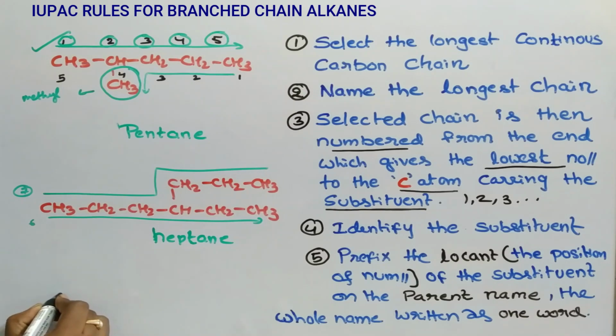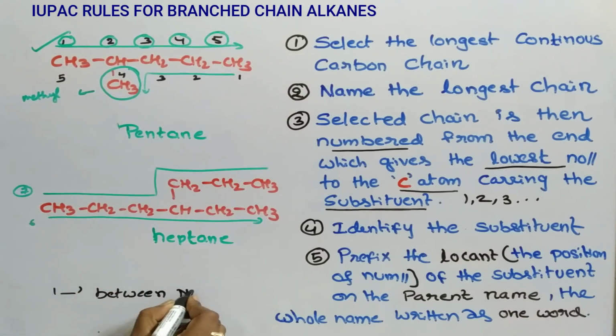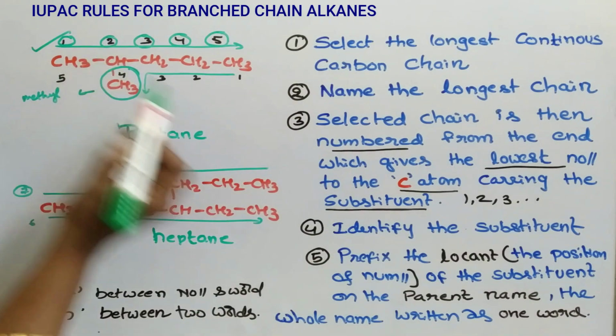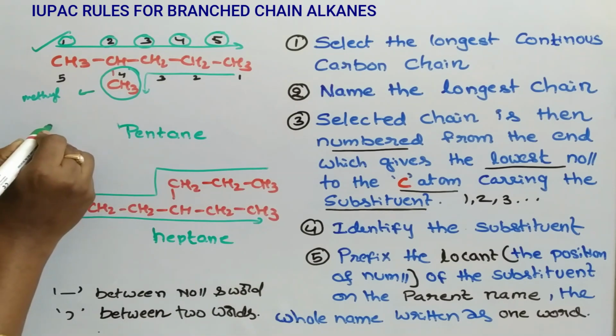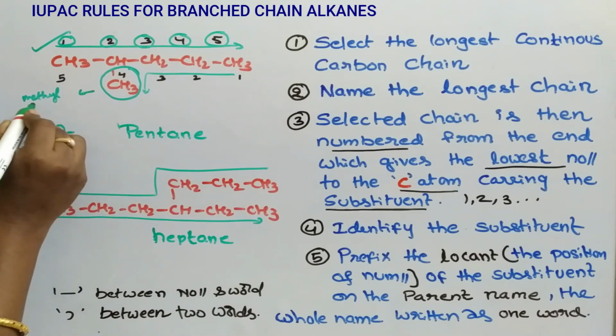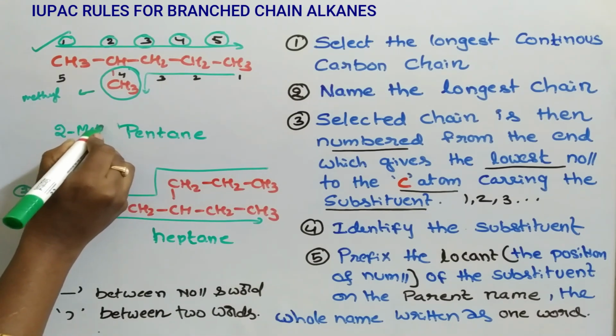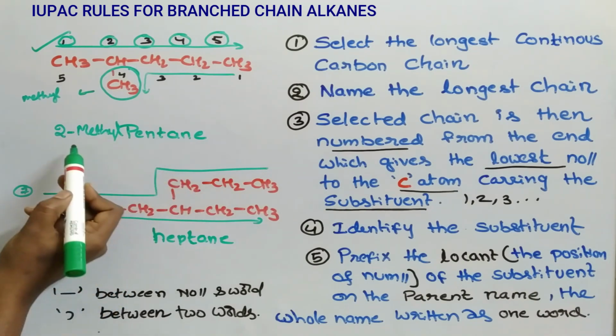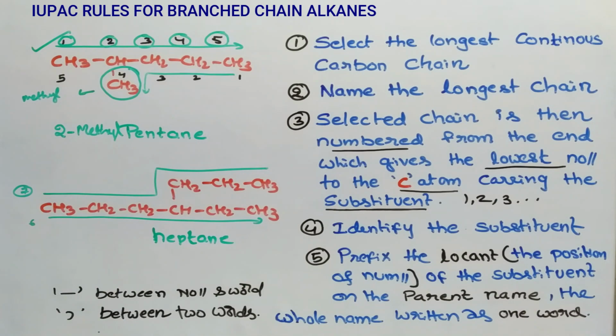For this, a hyphen is used between number and word. A comma is used between two numbers. Here the locant is 2. 2 means the position number of the substituent, and the substituent is methyl. So 2-methylpentane. Here the whole name is written as one word.